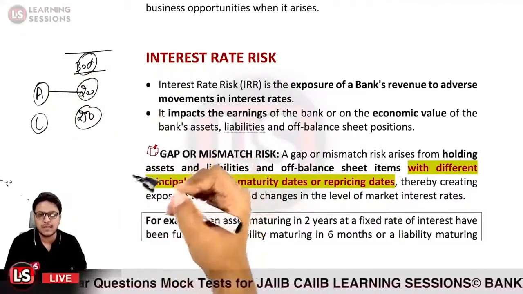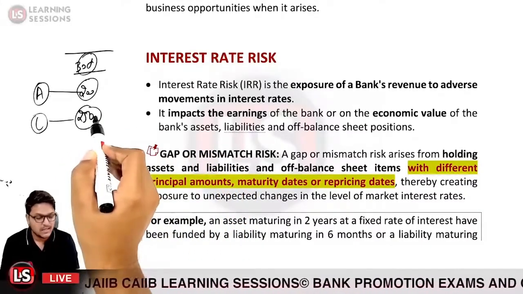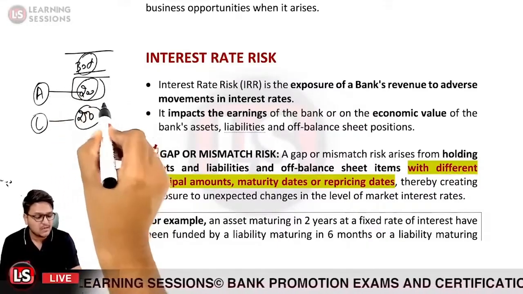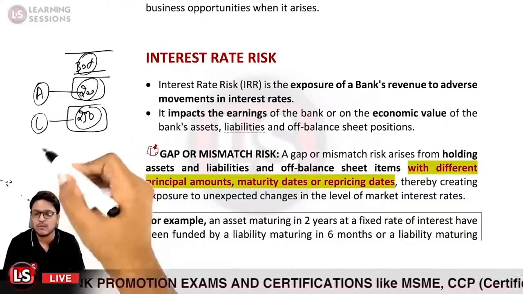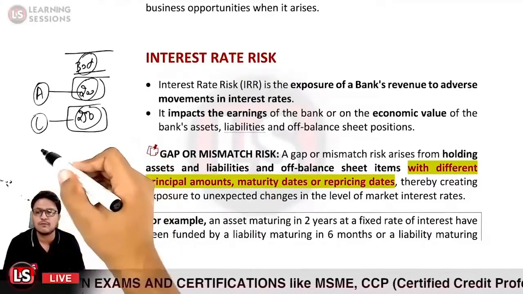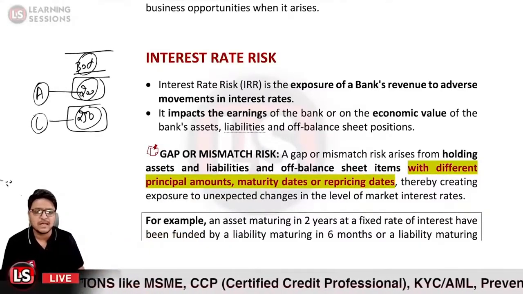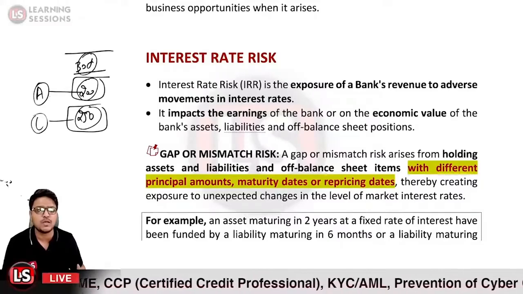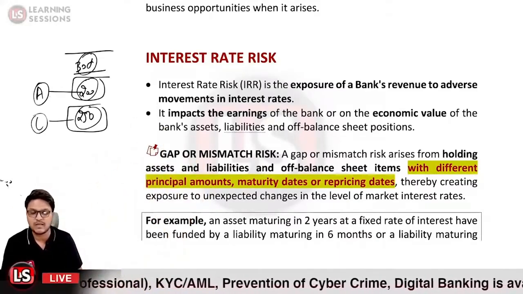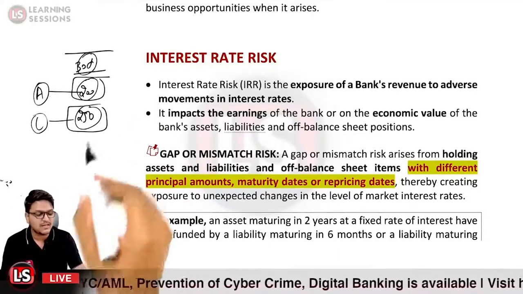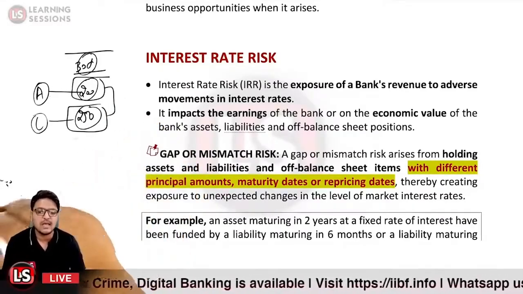For this particular 30-day bucket, you are paying the amount on the assets, and you are also paying the amount on liabilities, and these assets are not matched with liabilities. So you are holding different amounts of assets and liabilities or off-balance sheet exposures with different principal amounts. It may be the case that there are different maturity dates or repricing dates, and that will create an exposure related to the unexpected change of the interest rate. So if the interest rates change and there is a gap in between, that will seriously impact your earnings.